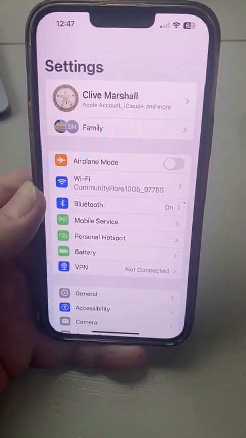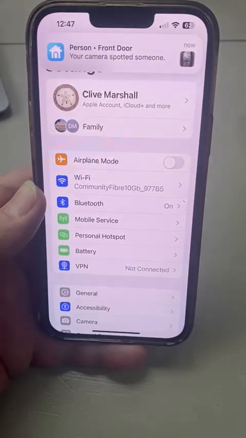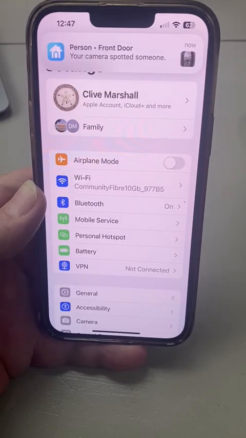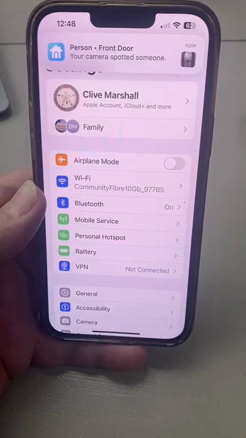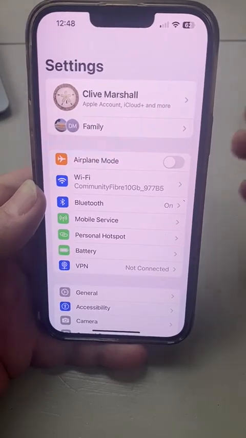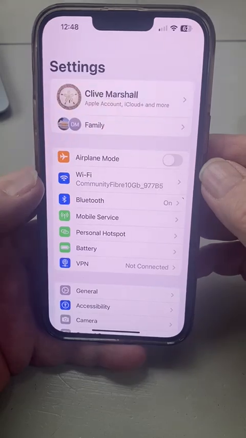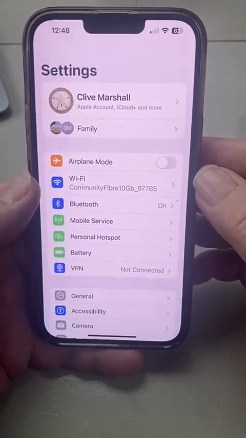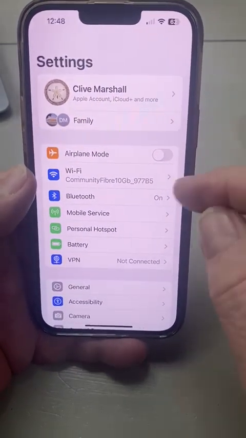Hi, okay, so on an iPhone 10, 11, 12 and 13, you can reset the RAM in your phone by doing the following, which is pretty simple.